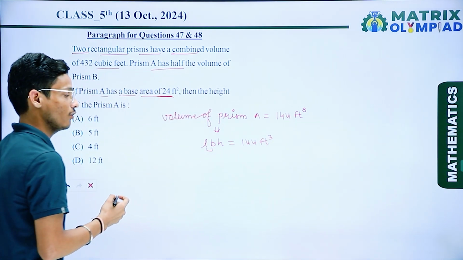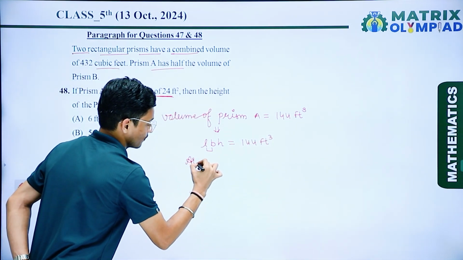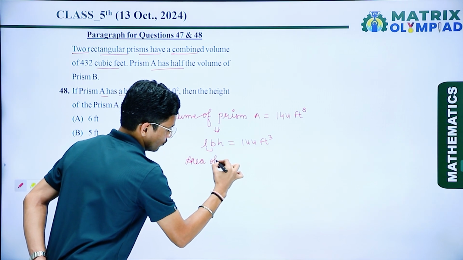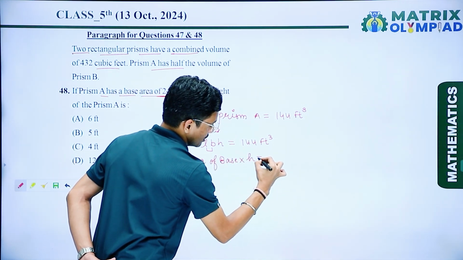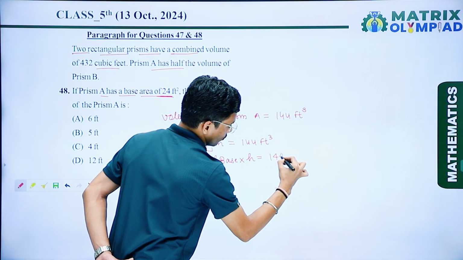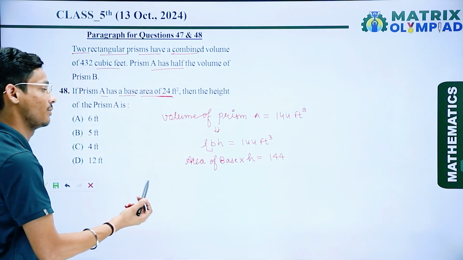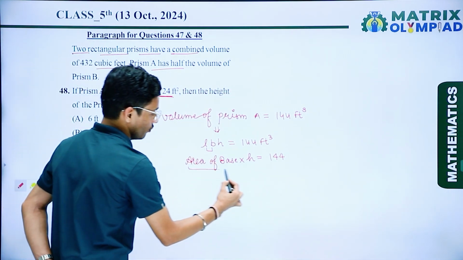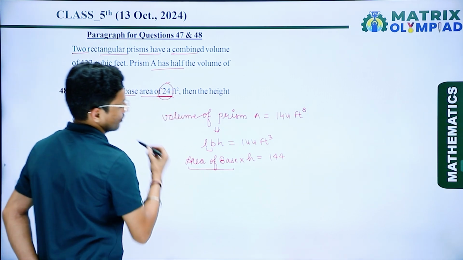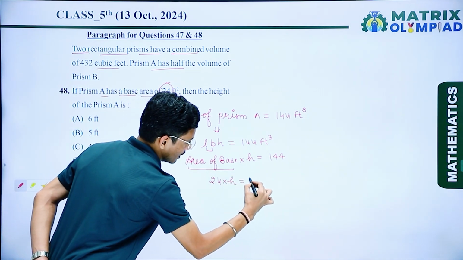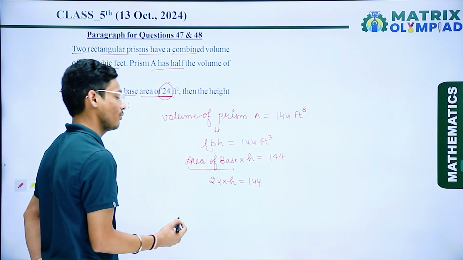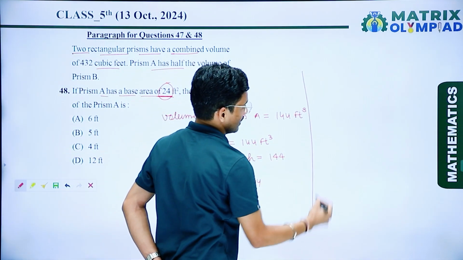Now we know the formula of volume: length multiplied by breadth multiplied by height is equal to 144 cubic feet, and length multiplied by breadth is the area of the base. So area of base multiplied by height is equal to 144 cubic feet. The area of base is given as 24, so 24 multiplied by height is equal to 144.